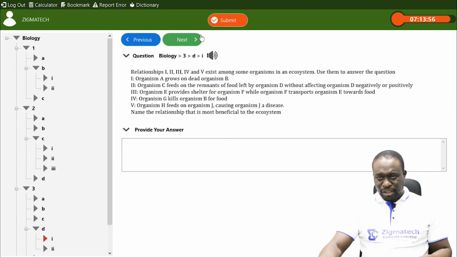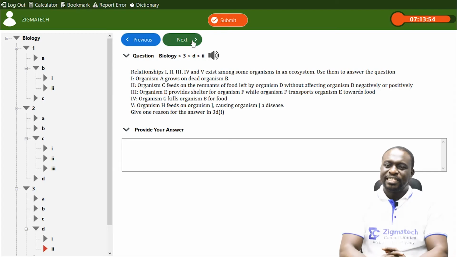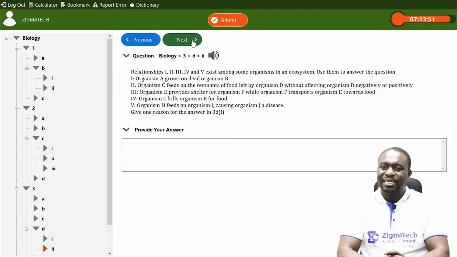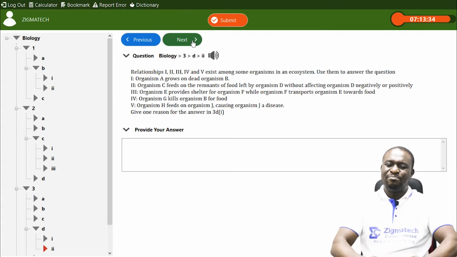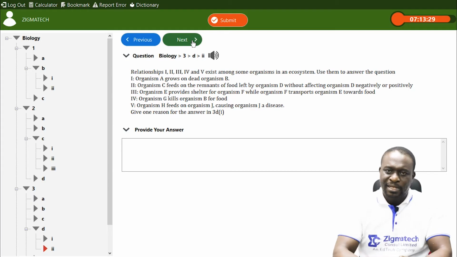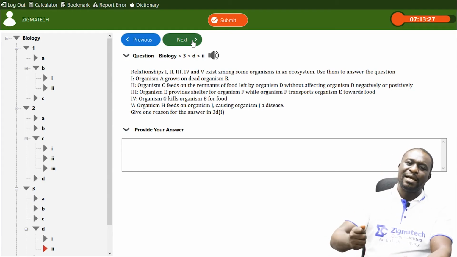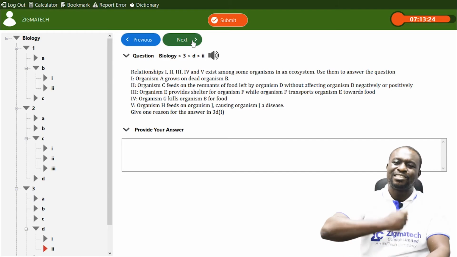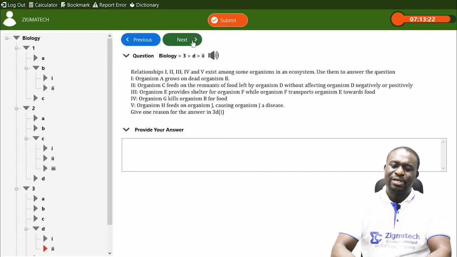Still on relationship, they said, give one reason for the answer in 3D1. I have just mentioned it. When these organisms die and they decay, or are decomposed by organism A, their decomposed body adds value to the soil. They enrich the soil, improve its nutrients, and make it more fertile. So it will bring about an increased crop yield.